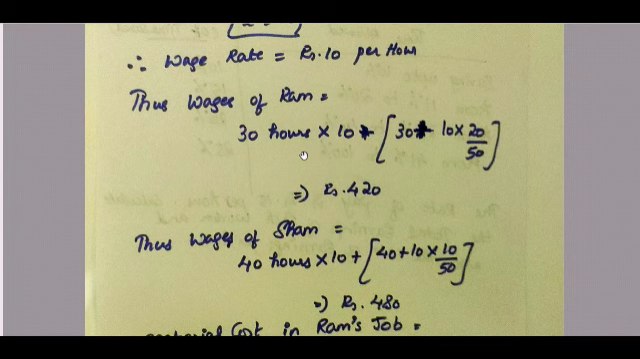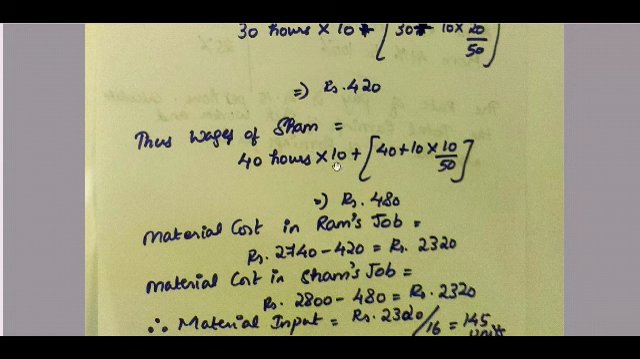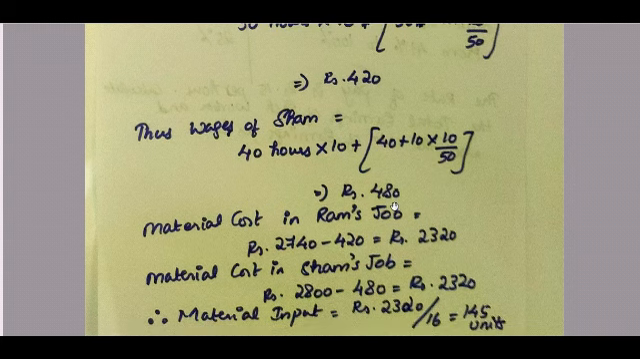Thus wages of Ram is equal to 30x plus 30x into 20 divided by 50. That is the equation, right? So 30 hours into 10, implementing the value of x, plus 10 into 20 divided by 50, which is 420. The same way, implement the value of x, which is 10, in wages of Sham: 40 hours into 10 plus 40 into 10 by 50, which is 480.